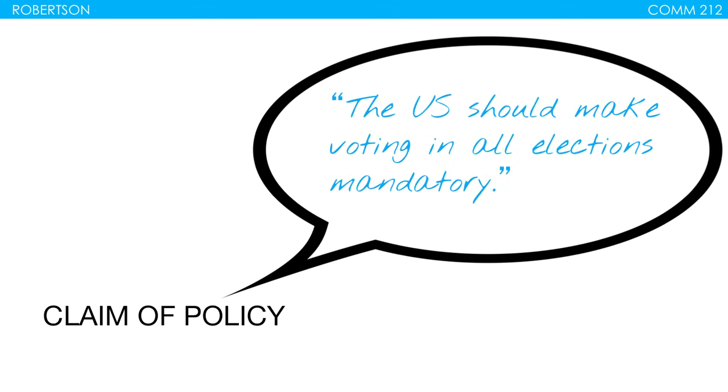Here's another one. The U.S. should make voting in all elections mandatory. So notice here we're trying to make a change that an action be taken or discontinued. Here this would be an action be taken. And notice that if you've ever heard the term policymakers, when we're talking about people either in Washington or other people in government who are making laws, this comes from the same origin. We call them policymakers because they are creating statements, so bills, laws, things like that, that urge that a change be made, that something be different, that an action be taken or discontinued.